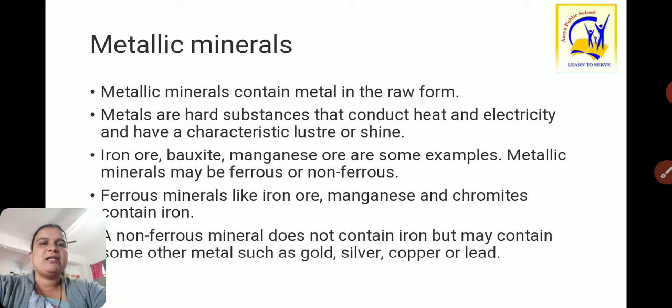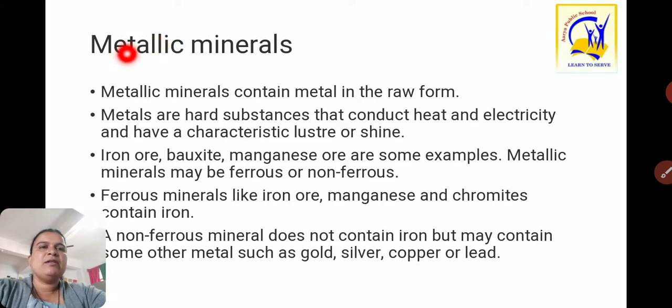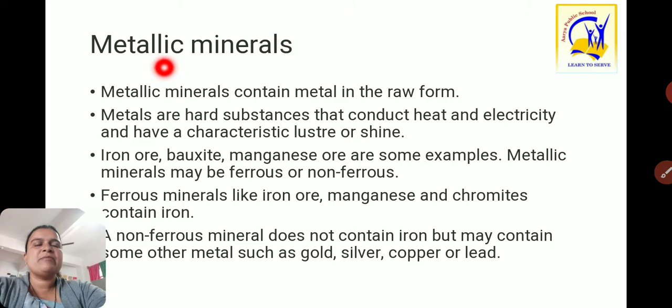First of all, metallic minerals. The name gives us a clue that metallic minerals contain metal in the raw form. Metals are hard substances such as iron, copper and tin.